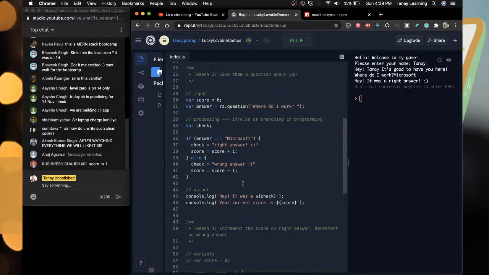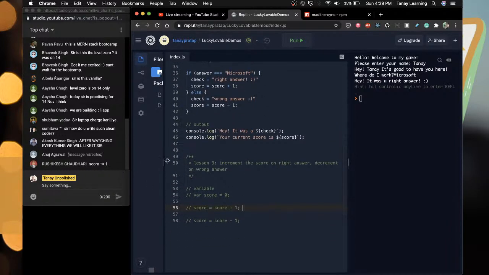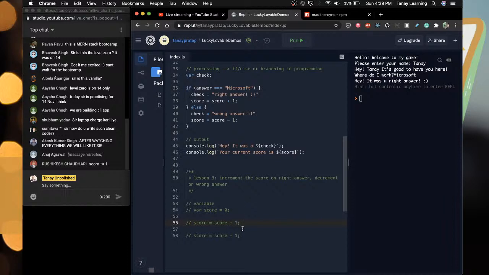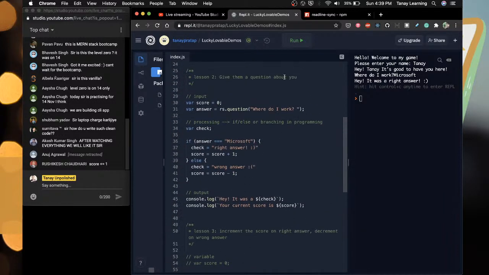Score plus equals 1. That also, Rushikesh, that will be hard to explain. No, it's better. So think like an absolute beginner. That's why this program. Otherwise, yeah, score plus equals 1 is also nice.